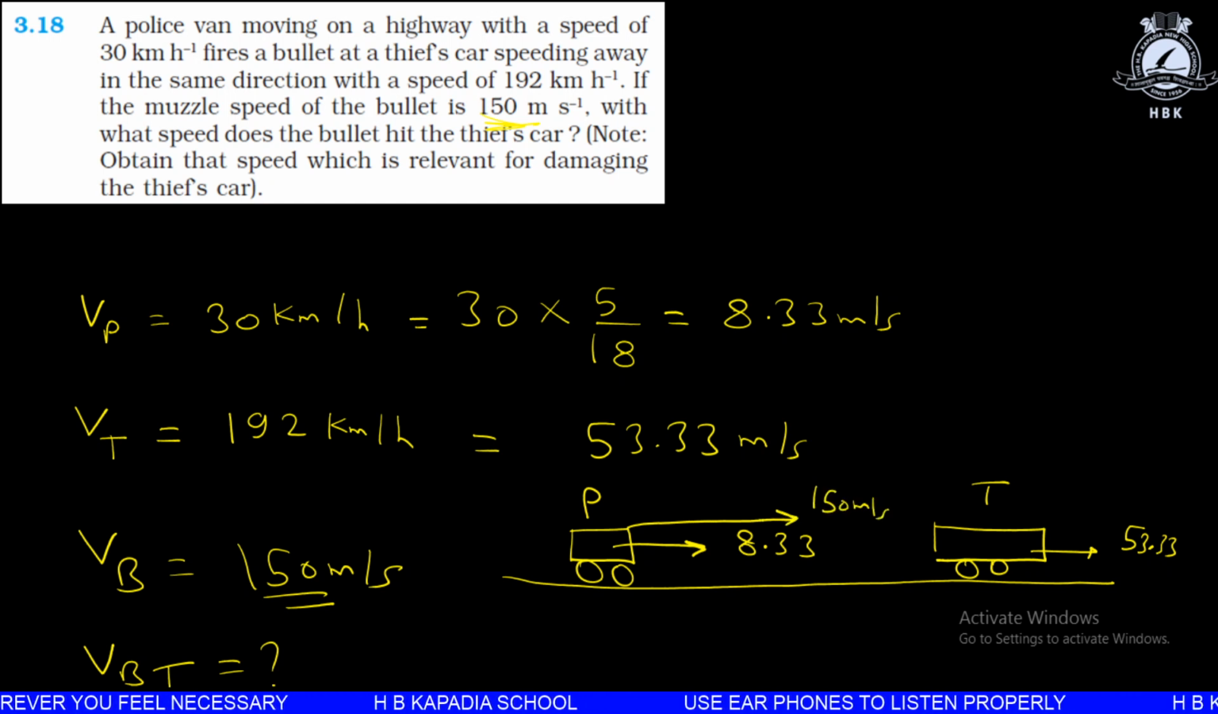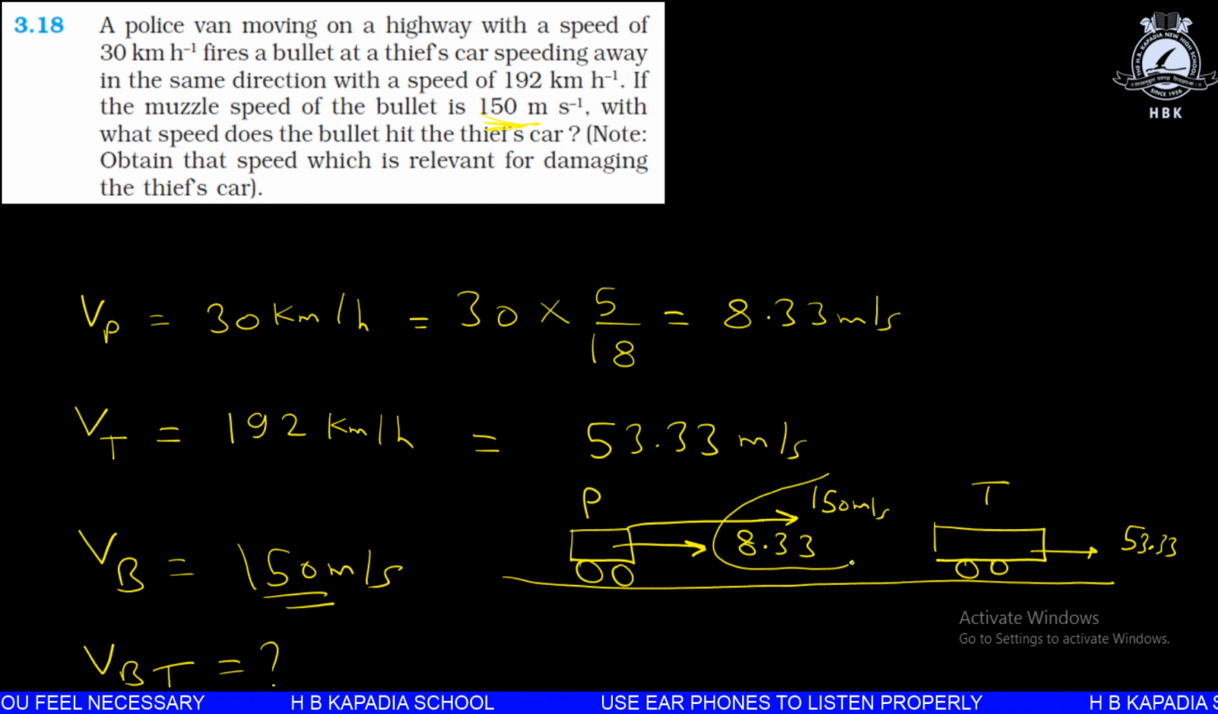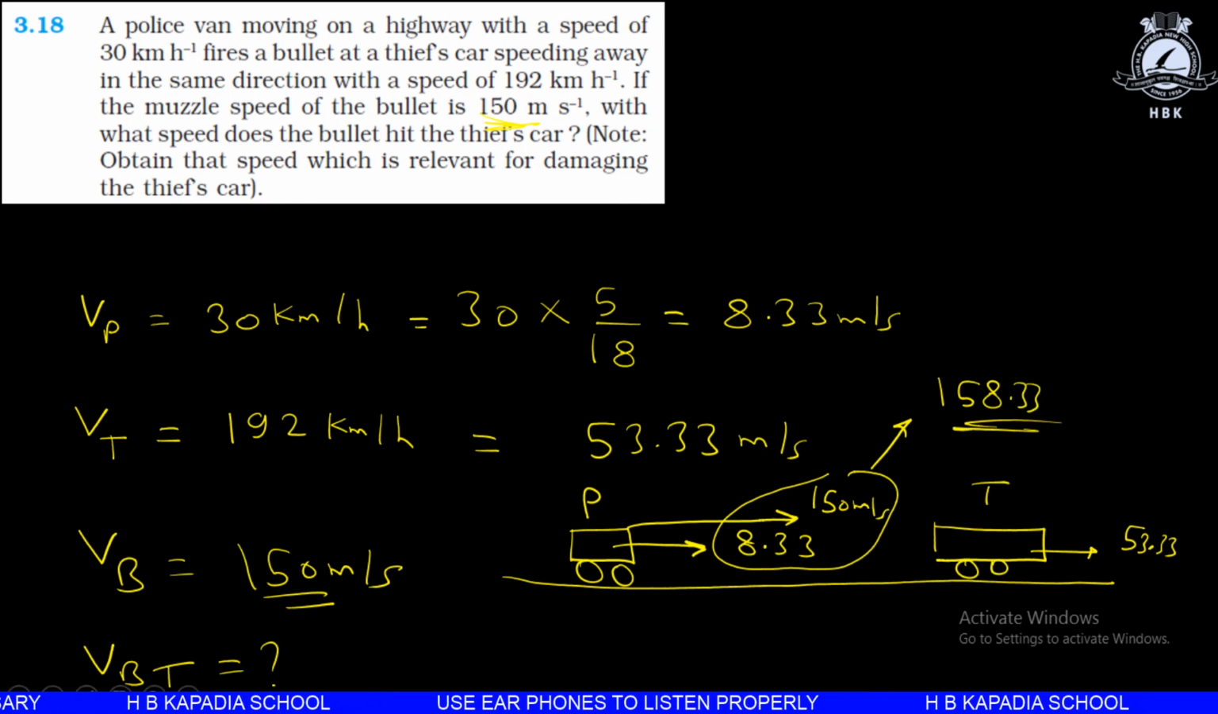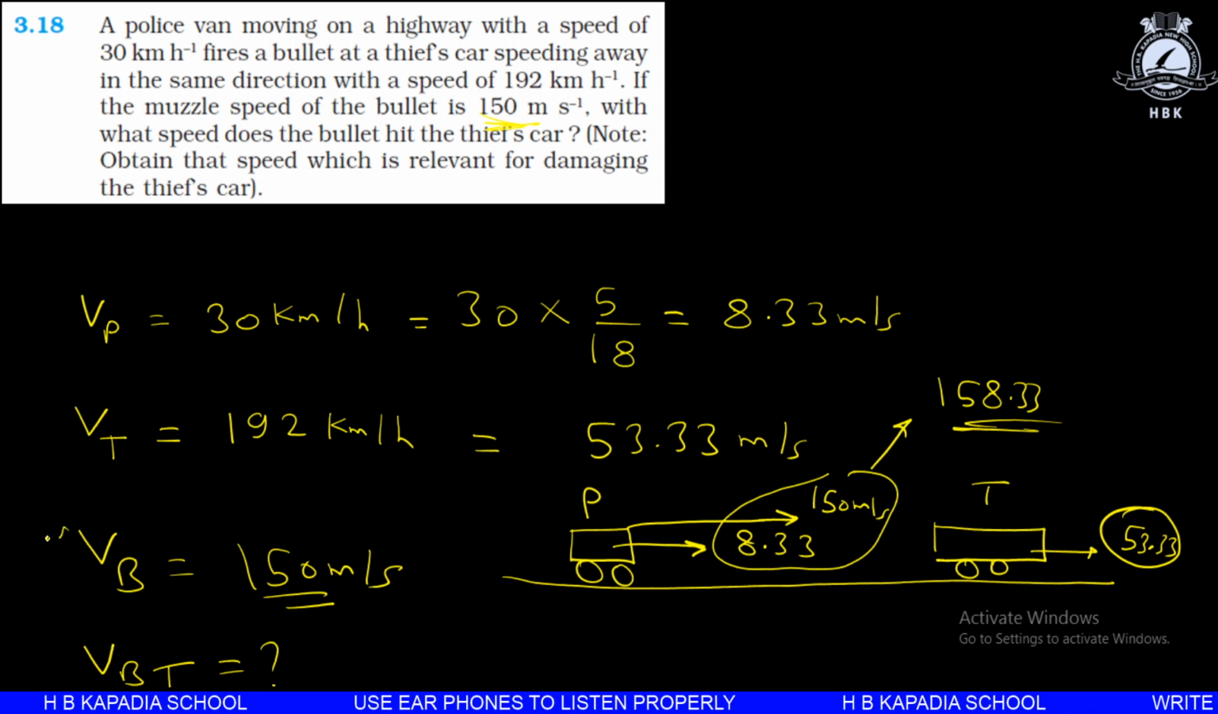Then we can say the resultant velocity of the bullet will become 150 plus 8.33, that is equal to 158.33. This is the total velocity of the bullet. This is the velocity of thief. See, this is just the velocity of the bullet, but actually the velocity of the bullet will be 158.33.